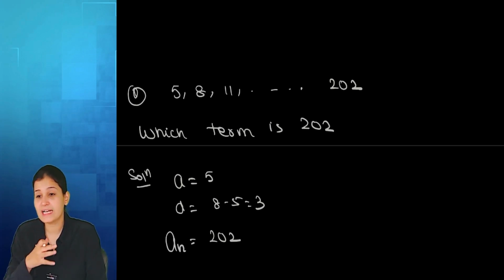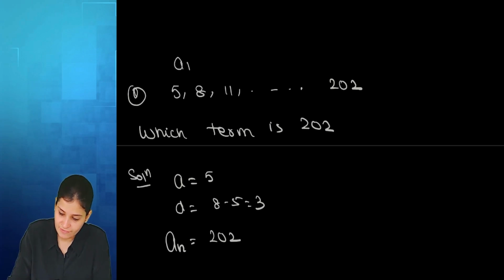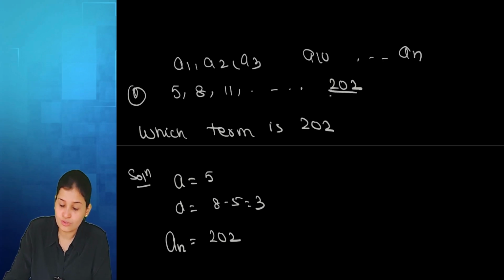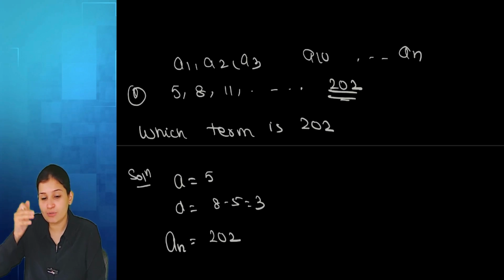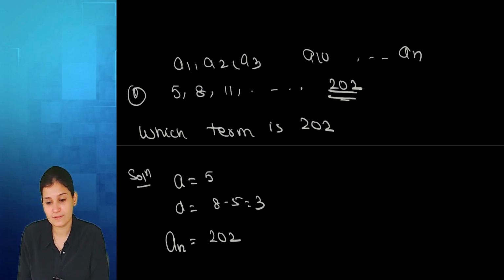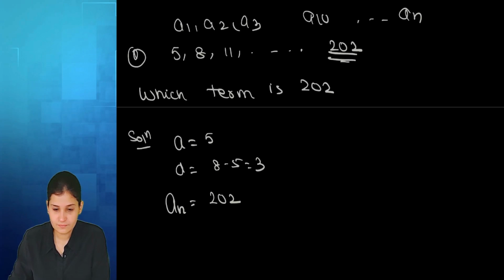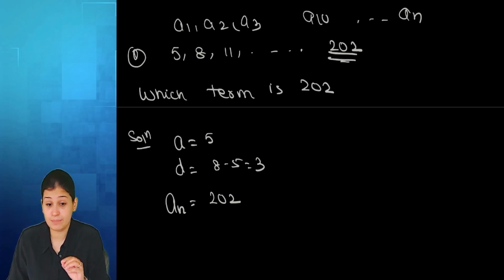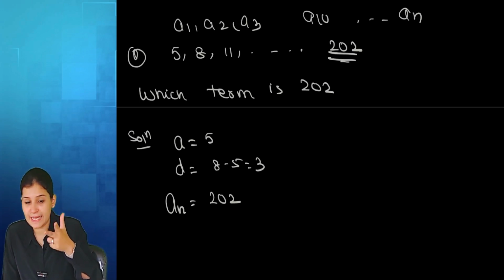When we are writing a sequence, what do we write? A1, A2, A3, A10. Somewhere there is an. So 202 is somewhere; let an be 202. What is missing? What don't we have? n, the number of terms. We don't have the location. There are 4 things: a, d, n, an. So a, d and an I already have. What we want to find out is n.